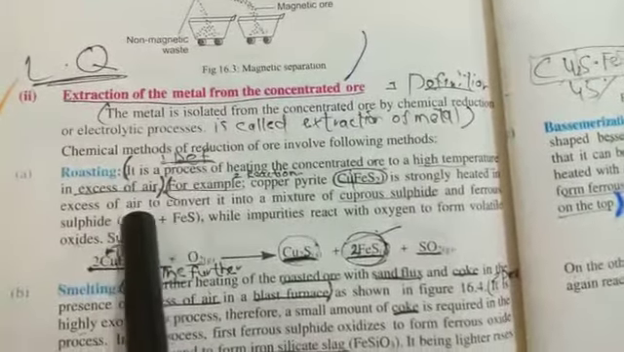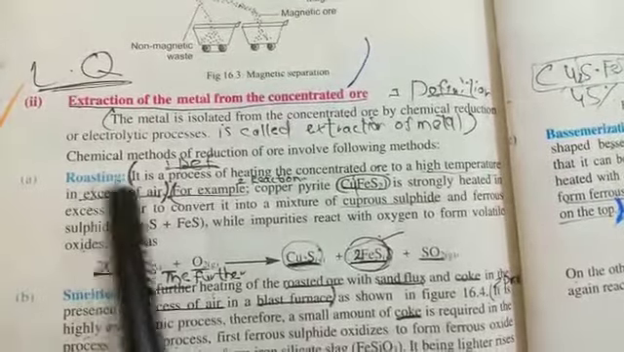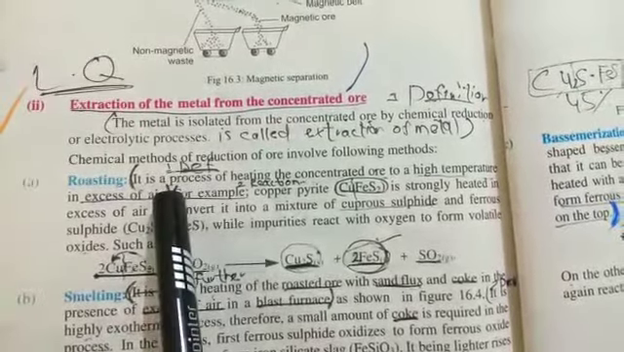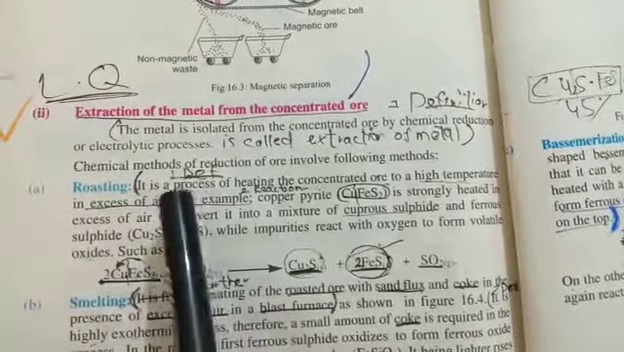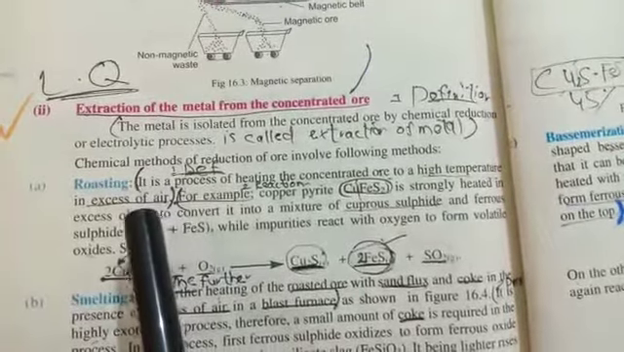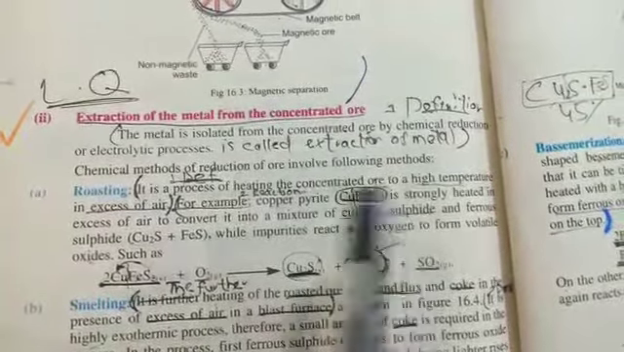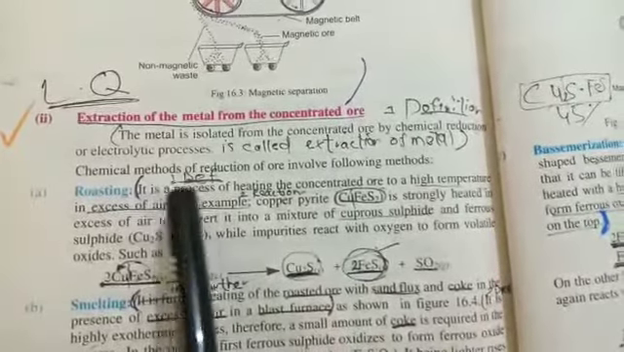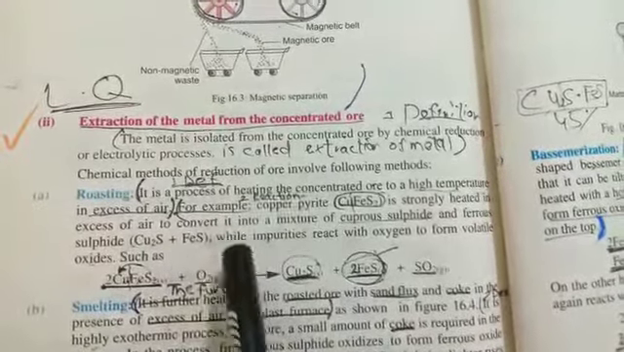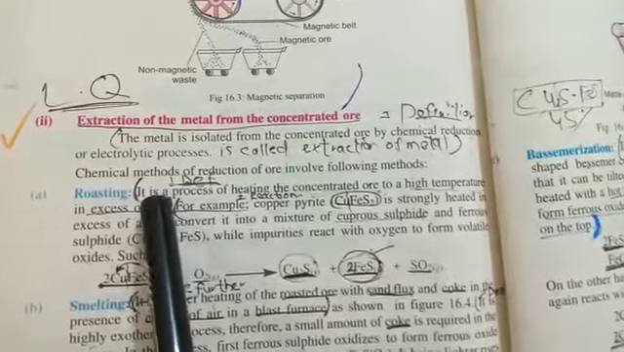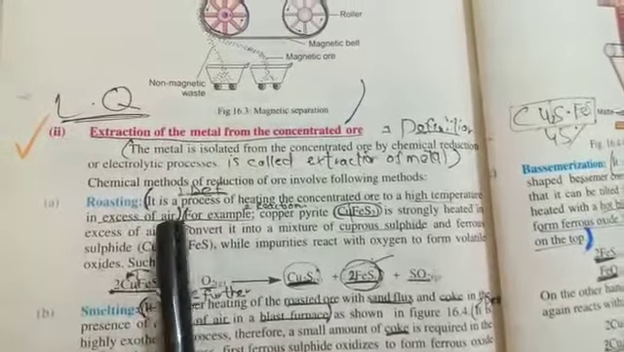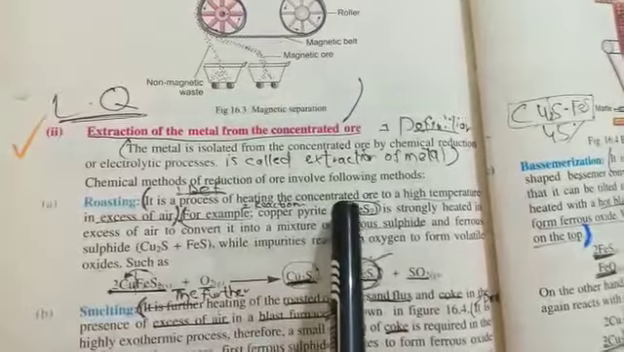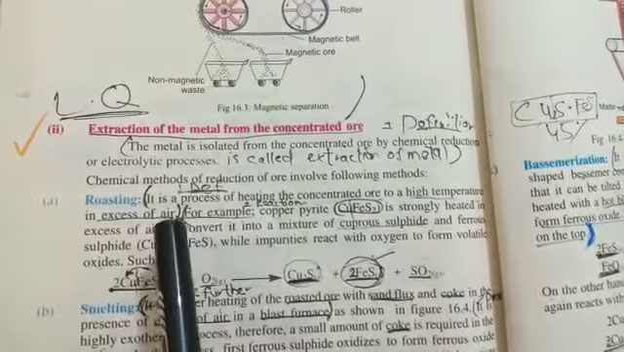Now come to the first step of the extraction, that is roasting. Here we will discuss the definition first, and after the definition we will discuss the reaction. Now students, as we said, during concentration we separate the impurities from the copper pyrite. Here we will discuss the extraction of copper in your book. So let's start with the definition of roasting. It is a process of heating the concentrated ore to a high temperature in excess of air. Now students, it is a process in which the concentrated ore is heated at a high temperature in the presence of excess air.